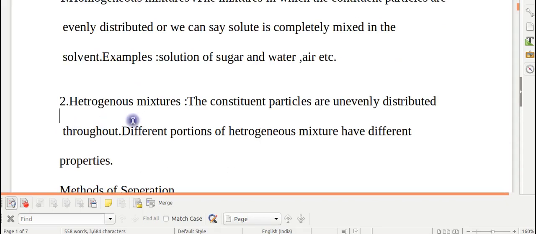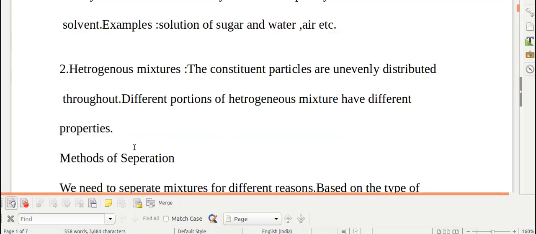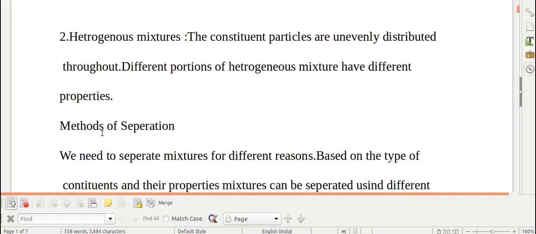Second type of mixtures are heterogeneous mixtures. These mixtures have the solutes which are not evenly distributed throughout. We can differentiate the solute and the solvent. Now we always want to separate what is mixed to get a pure thing. For this we apply various methods. But children, before we learn about the methods, I want to tell you what is the reason to separate mixtures.